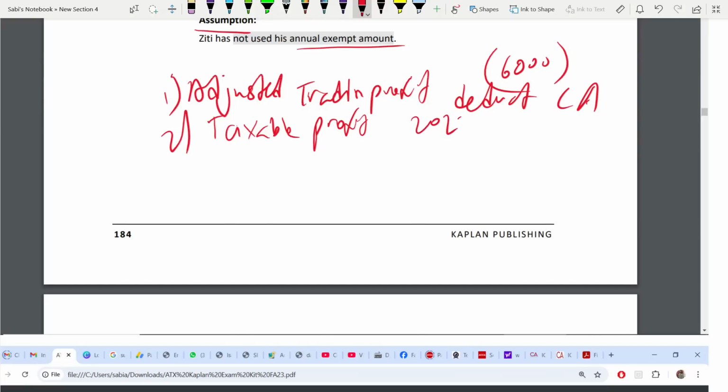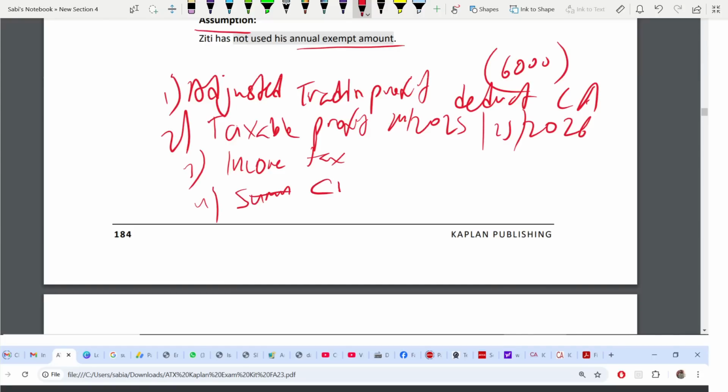24, 25 and 25, 26. Two years. Then you get your income tax. Once you get your income tax, write the summary. Then your CGT, both years.